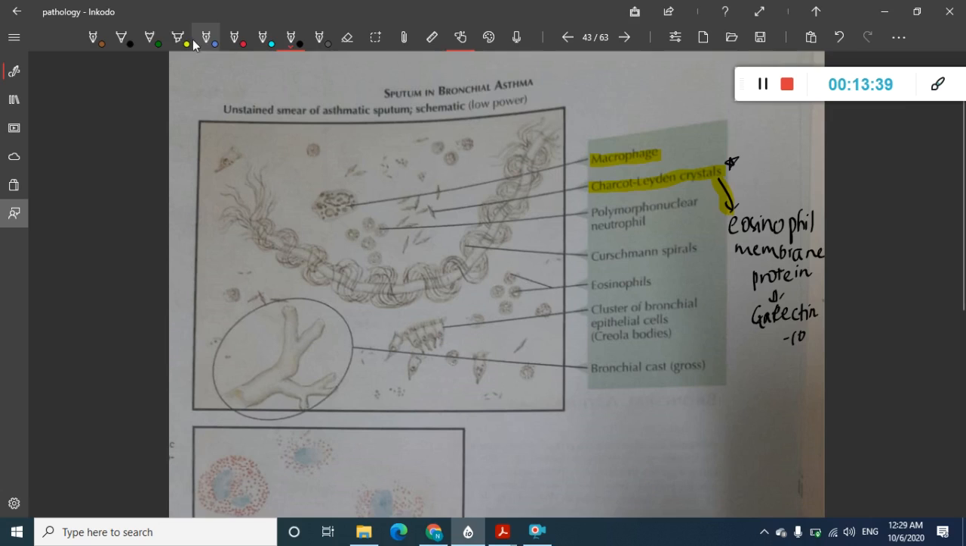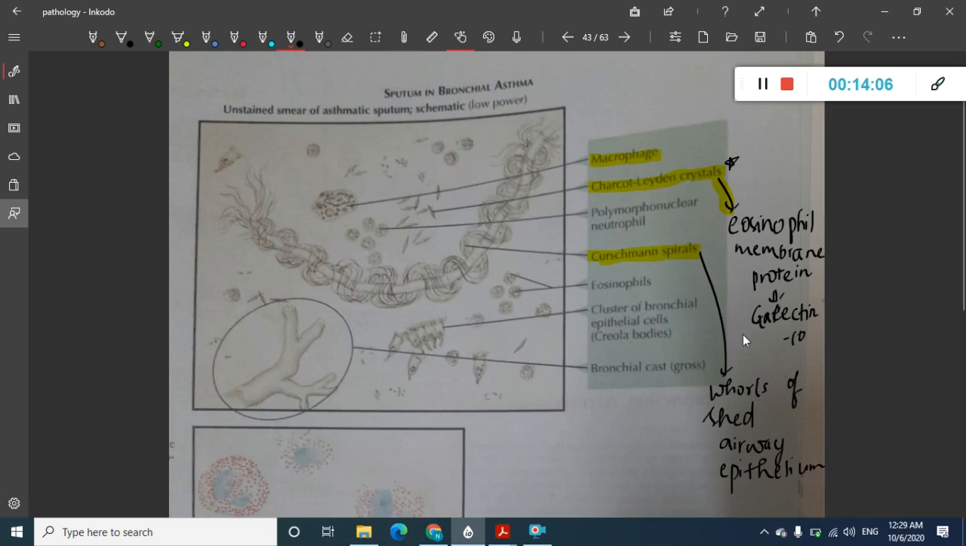Okay, then there are polymorphonuclear leukocytes which are seen, and there are Curschmann spirals also. What are Curschmann spirals? See, Curschmann spirals are actually whorls. These are the whorls of shed airway epithelium. The airway epithelium which is shed is seen as whorls, and they are called Curschmann spirals.